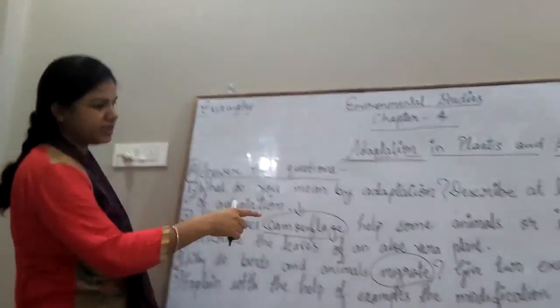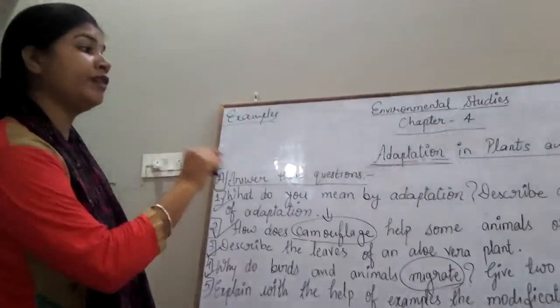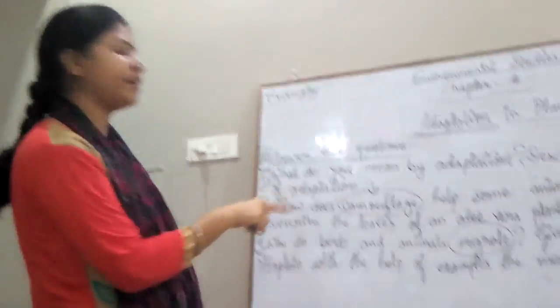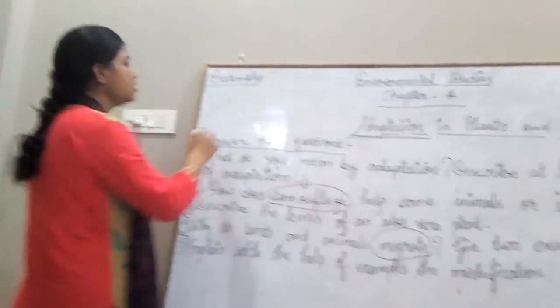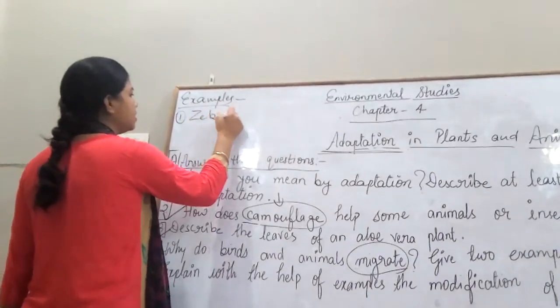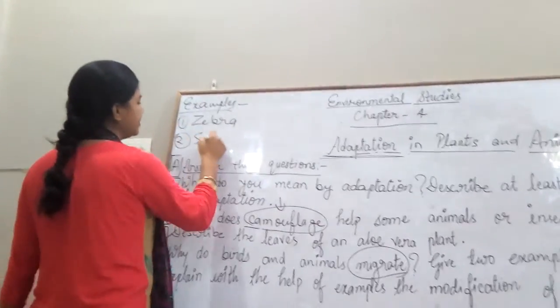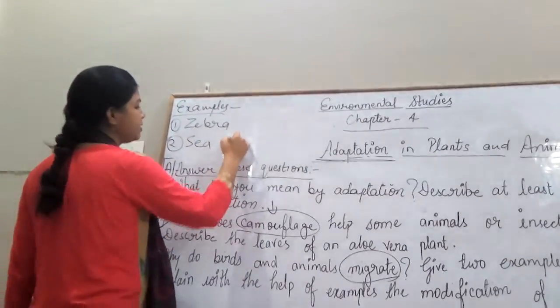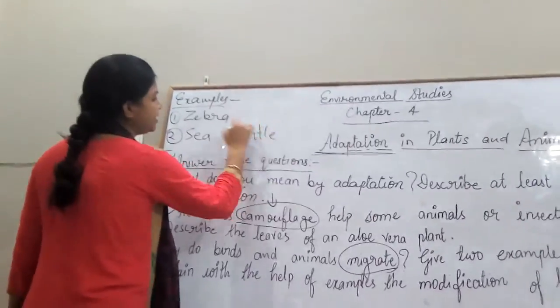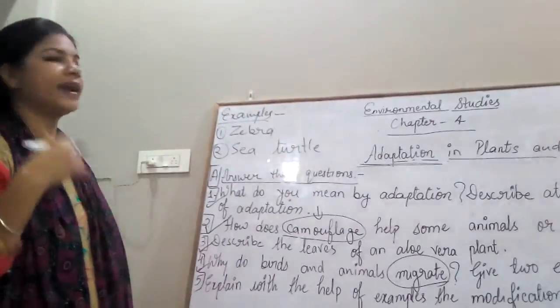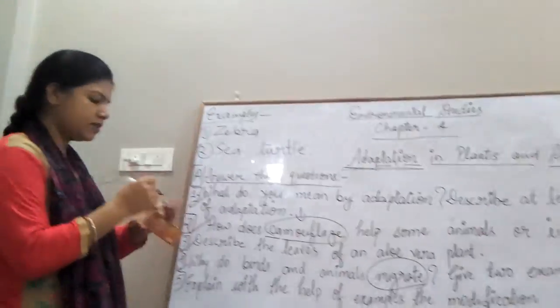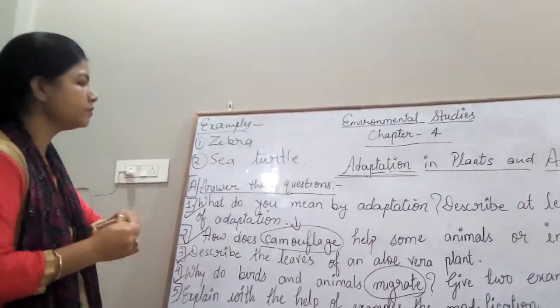See, the question is asking again to give 2 examples of migratory birds or animals. So examples are zebra and sea turtle. It is given in your book, that is why I am writing this. Otherwise, Siberian cranes are also migrating for better conditions. Okay.